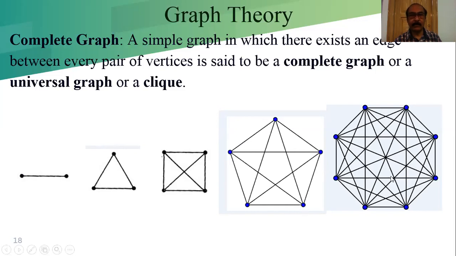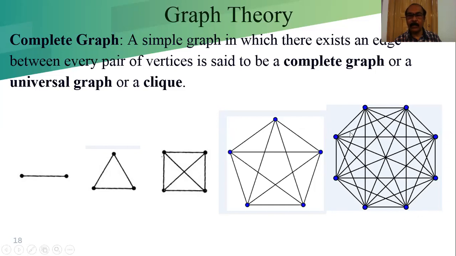This is the 6 vertex complete graph. If we consider this, this is the 8 vertex, not the 6. 1, 2, 3, 4, this is 4 and 4.